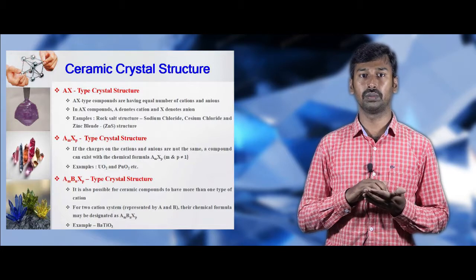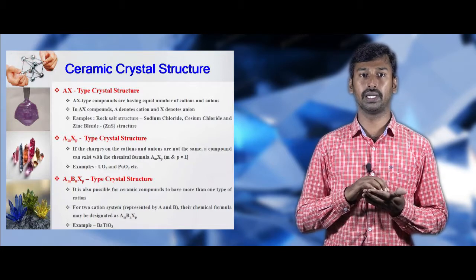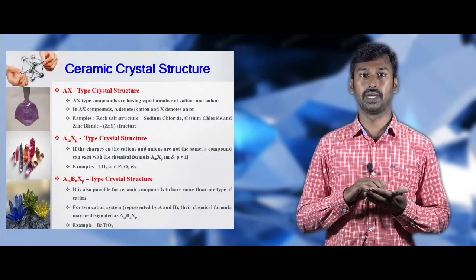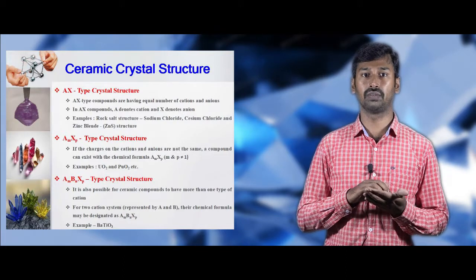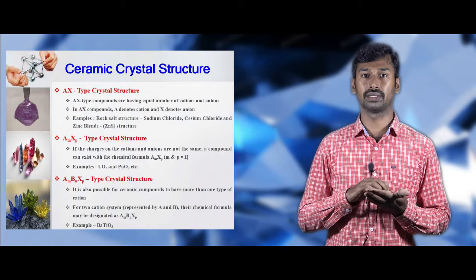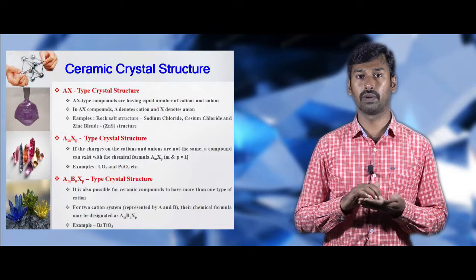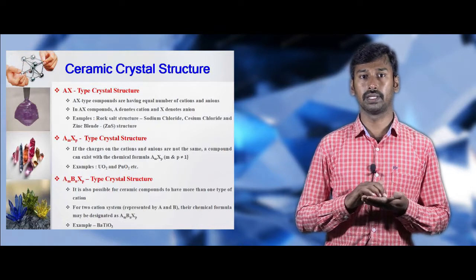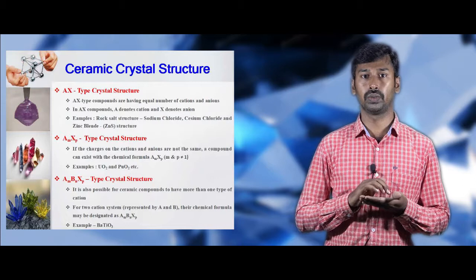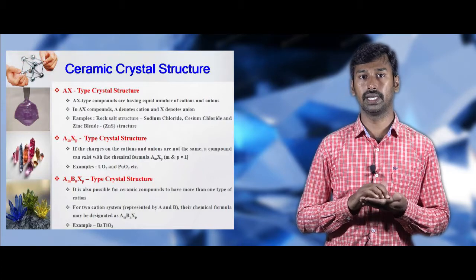Then we are going to see type 2, that is the AMXP type. In this compound, the number of anions is not equal to the number of cations, that is M is not equal to P. Here the compound is formed from AMXP type. Examples for this compound are uranium oxide, plutonium oxide, etc.